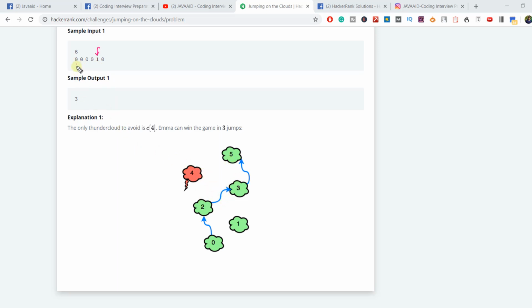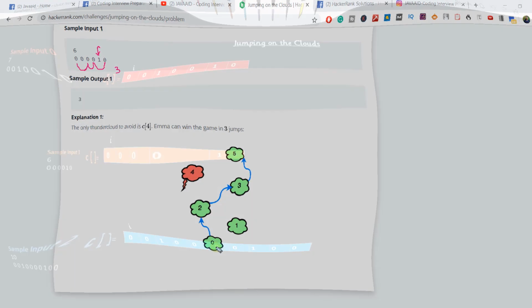First you can go here, then here, then here. So the total number of jumps required is 3. This is what is shown over here. I hope, guys, this problem statement is clear to you. Now we'll talk more about how we will solve this problem. Let's try to build the algorithm around it.